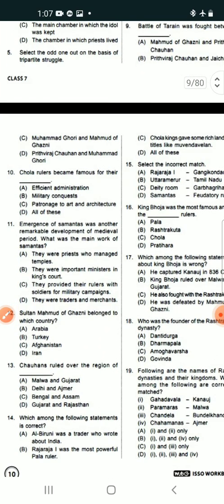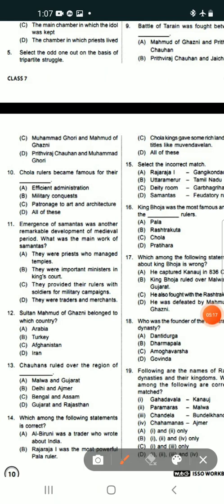Now question number 12. Sultan Mahmud of Ghazni belongs to which country? Options are Arabia, Turkey, Afghanistan and Iran.